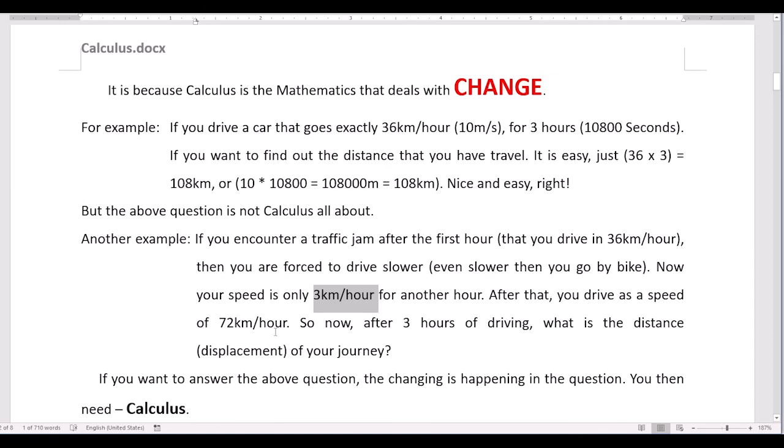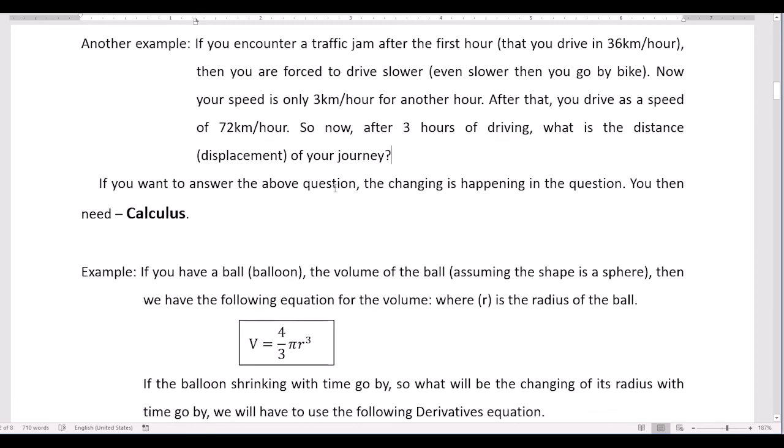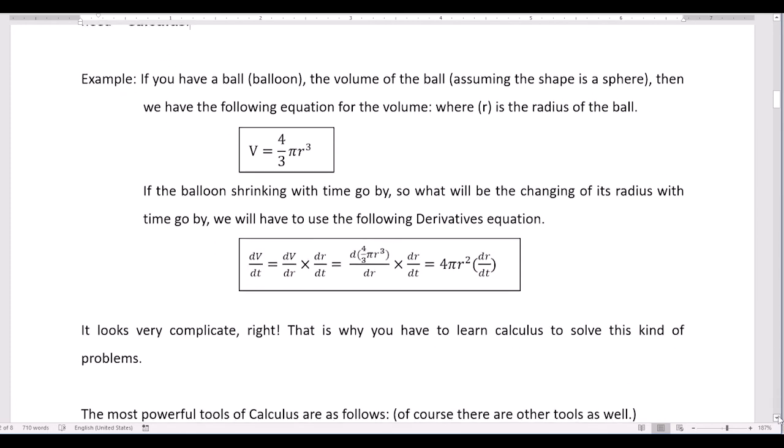After that, you drive at a speed of 72 kilometers per hour. That means from the end of the second hour to the end of the third hour, you drive at 72 kilometers per hour. So now, after 3 hours of driving, what is the displacement of your car or of your journey? In this case, the speed of your car is changing from time to time. So you need calculus if you want to answer the above question. The change is happening in this question, so you need calculus. I'll give you another example of calculus.